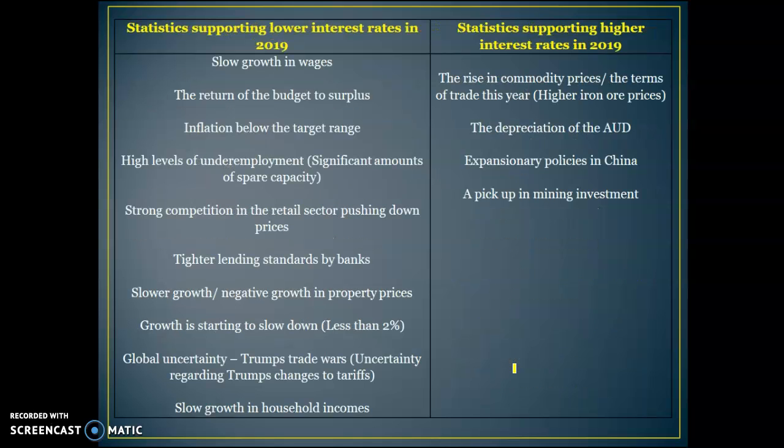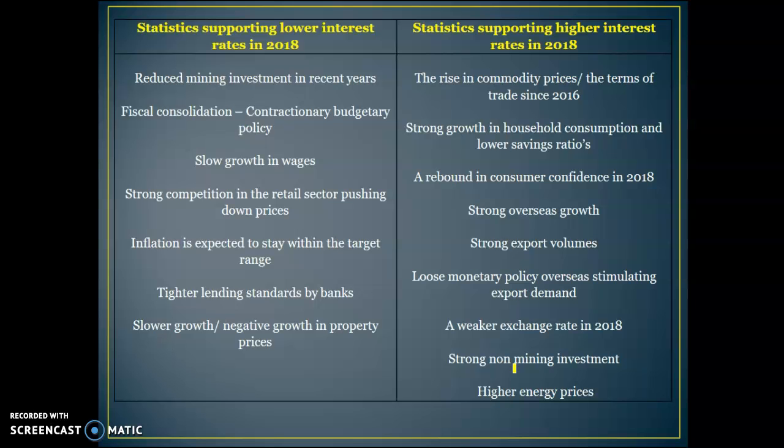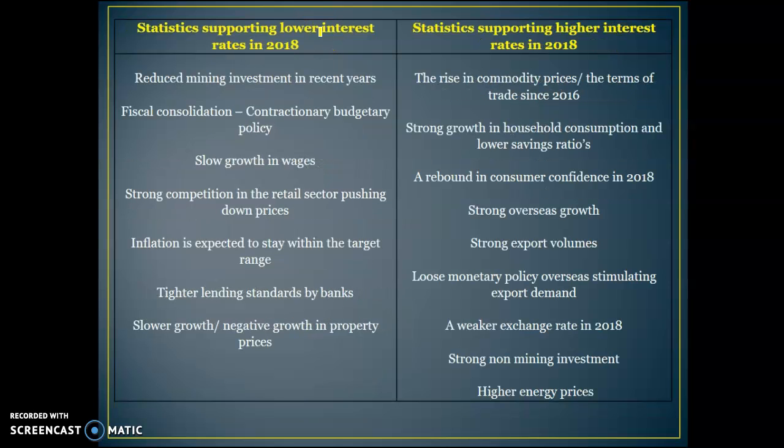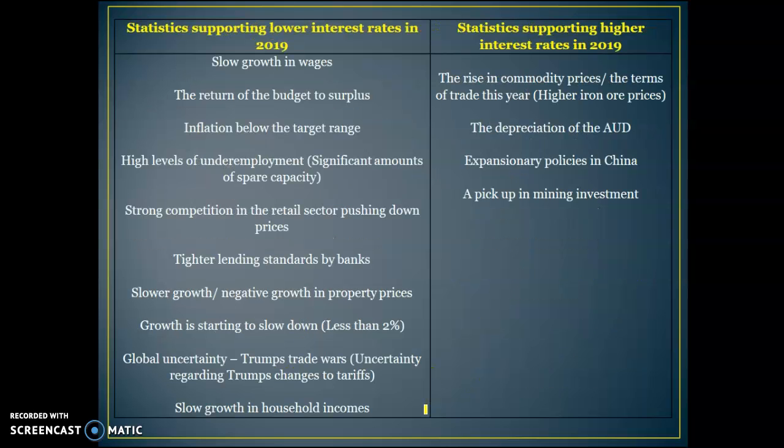So in terms of some reasons, if you look at this chart for 2018 and compare it to 2019, you can see in 2018 it's a lot more even, whereas in 2019, a lot more things are in the supporting lower interest rates category. Last year there were some reasons to lower interest rates, but there were also some things causing higher inflation, which is a reason to tighten or increase interest rates. And then this year, there are a lot more things in the lower interest rates category and a lot less in the increased interest rates category. And that's why they've chosen twice to loosen monetary policy in 2019.